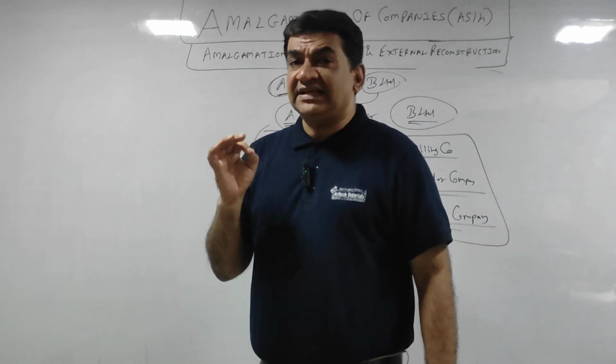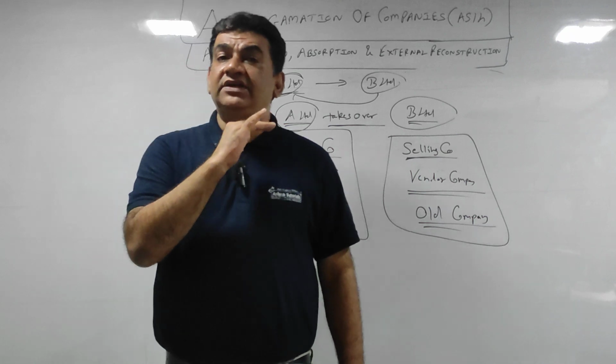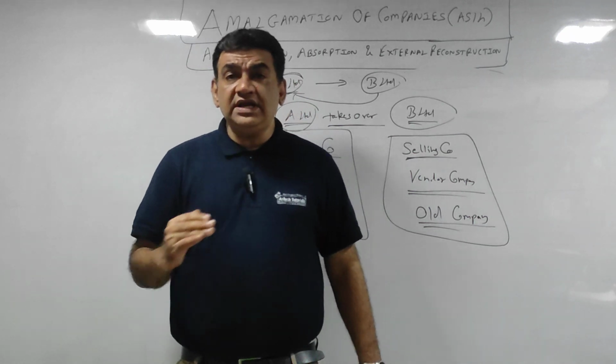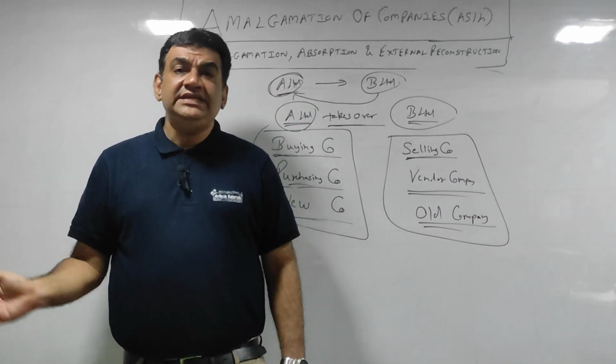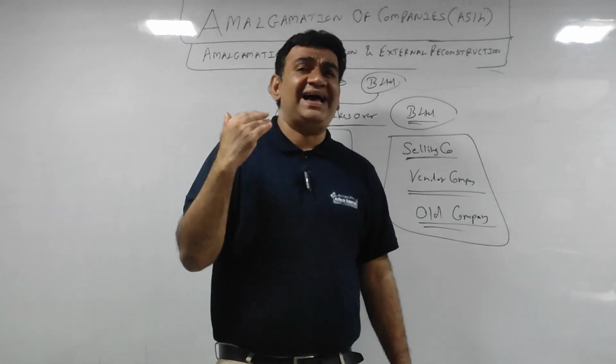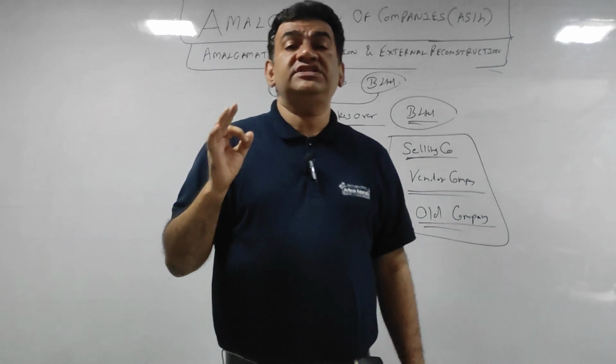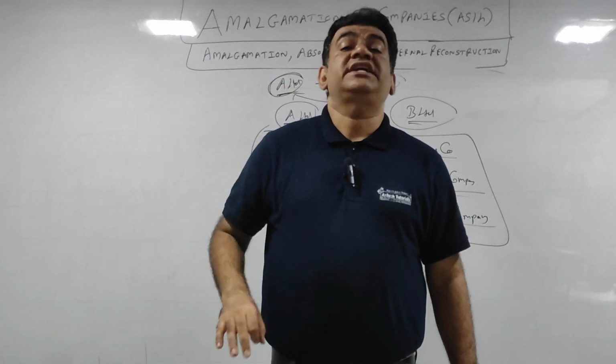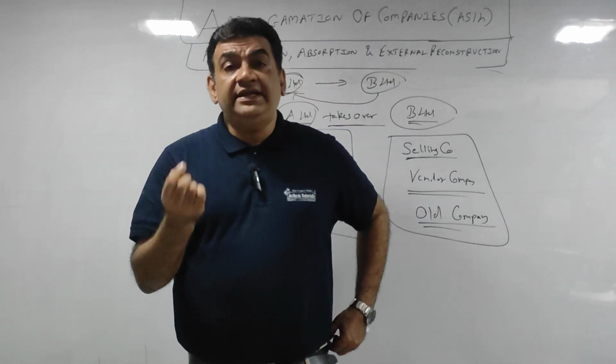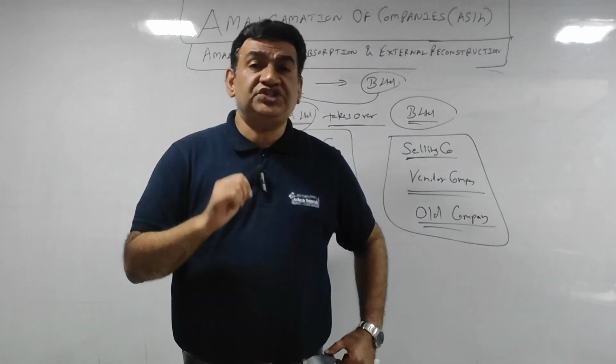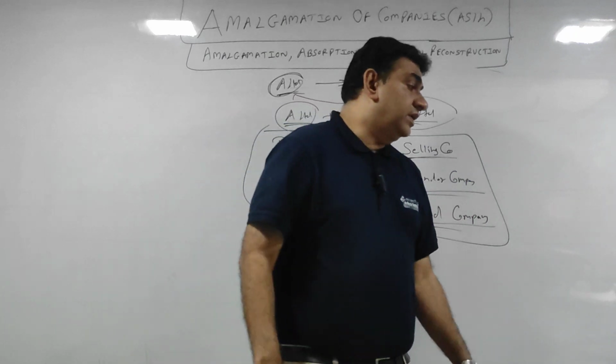So in every sum, again I repeat, whether you're doing accounting in the books of the old company or new company, journal, ledger, balance sheet, whatever you make, a statement of purchase consideration will be made to find out the value at which the business is taken over.